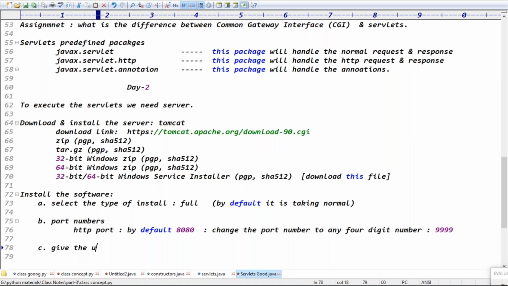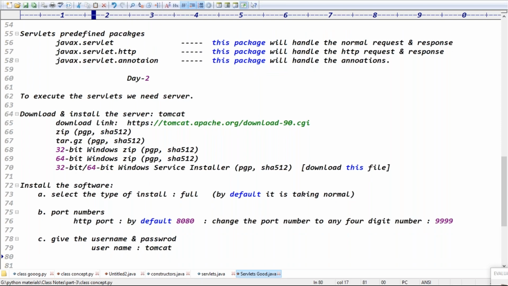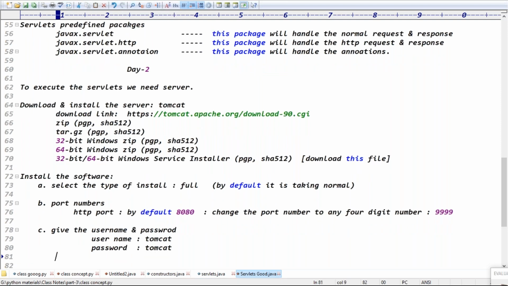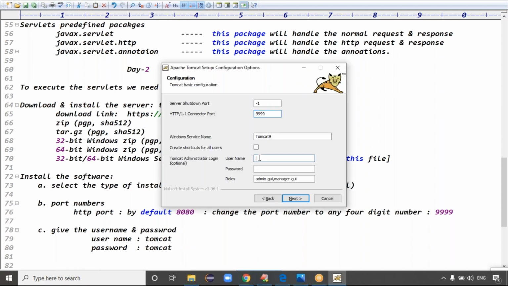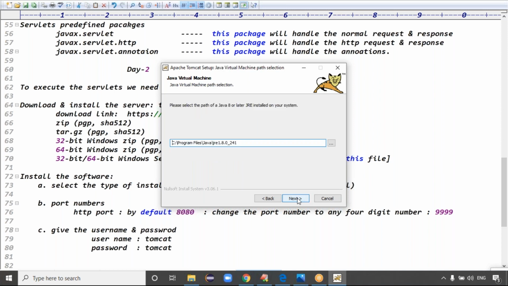Give the username and the password to log in. Let me give the username as Tomcat, and the password too. You can give anything; it's not a problem. But generally the recommended one is Tomcat and Tomcat. So simply give the username and password here: Tomcat and Tomcat, guys. Click on the next button. That's it.